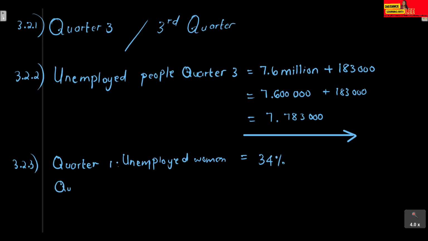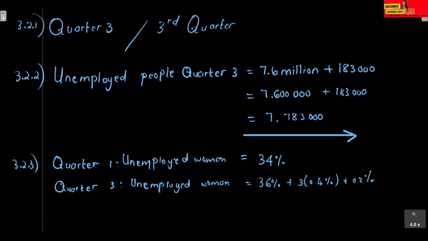In quarter 3, we calculated 36% plus 3 times 0.4%, plus another 0.2 for that smaller region, which gave us 37.4%. For this part of the question, they'll accept values between 37.3% and 37.5%. I'm still within that range, so my answer is correct.